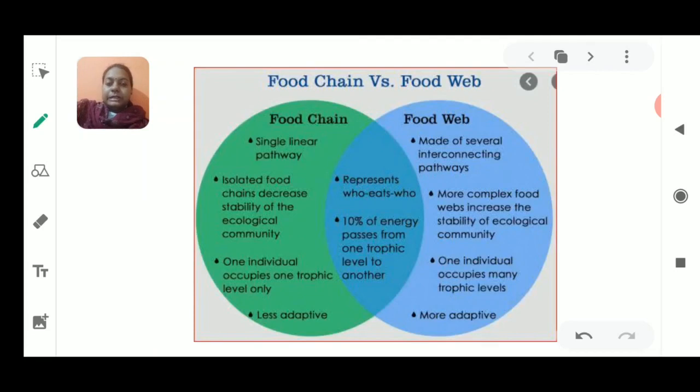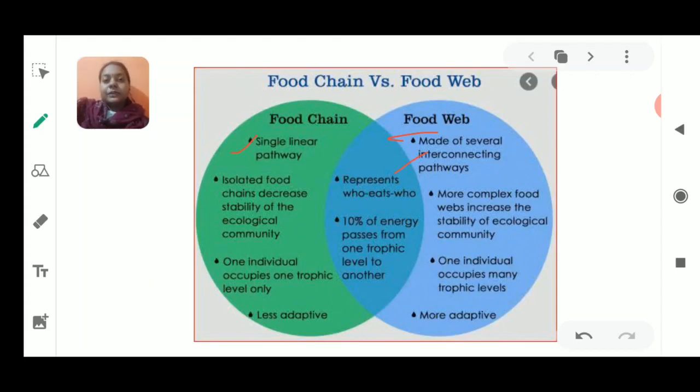Food chain means a single pathway, as you could see here at the back side of the picture. It is just a division part, and you can understand the meaning of the word food chain. Food chain is a single representative part. It has a smaller number of individuals as compared to the food web, whereas the food web is made of interconnecting pathways. It tells you about the number of food chains running together in an ecosystem.